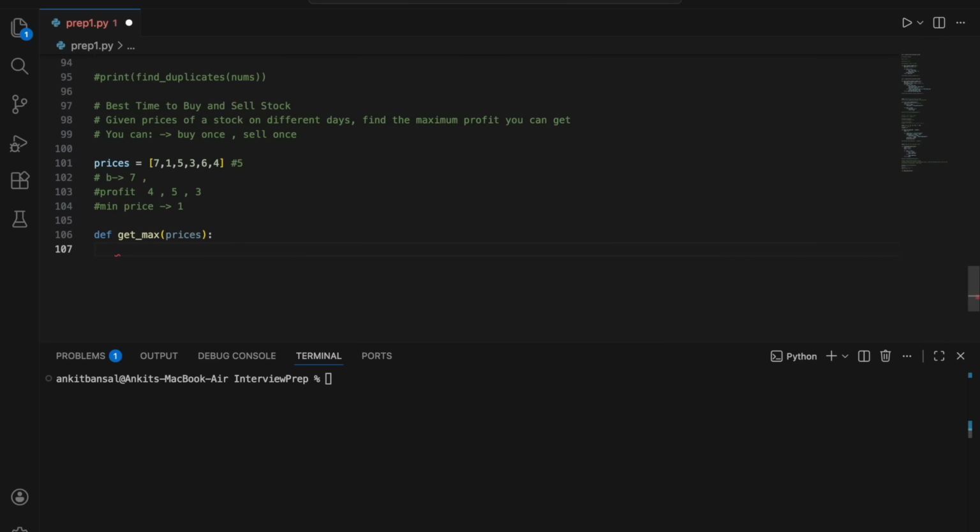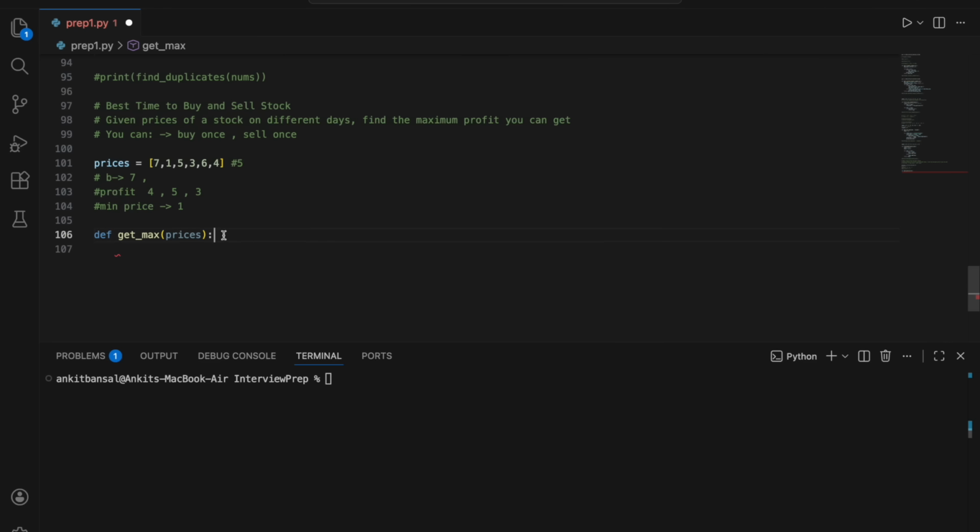Okay, so now I need to keep track of two things. One is what is the maximum profit I have, right? In this variable I will always keep the maximum profit possible. And in this I will keep the minimum price, the price at which I should have bought, right?